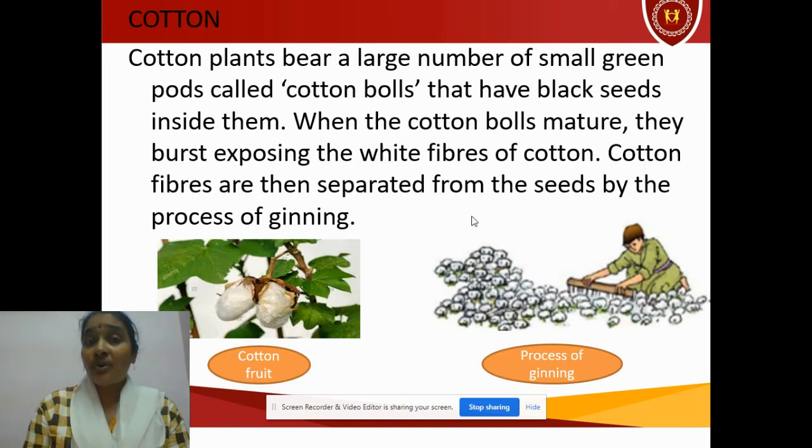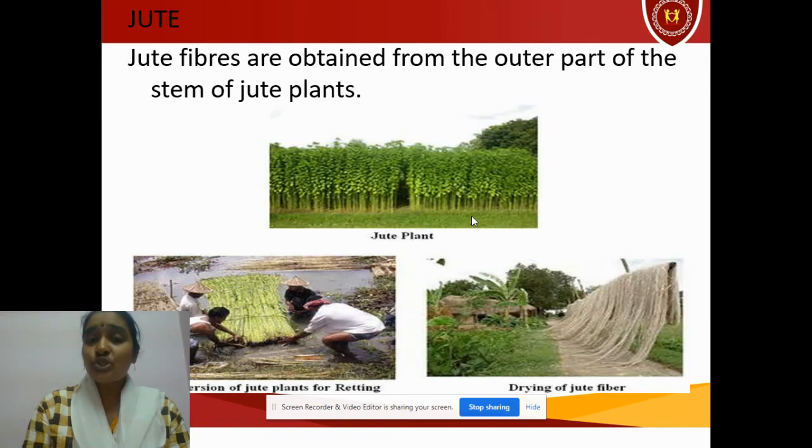Next, cotton. About cotton I have explained in the previous recorded video. Here you can see the cotton fruit like this. When the cotton fiber is separated from the seeds, it is called ginning. Already we dealt with this last time. Jute also I have explained. Here you can see in the image how the jute stems are soaked in water. That process is called retting. Then they are separated out, then dried, and then we get jute fiber.